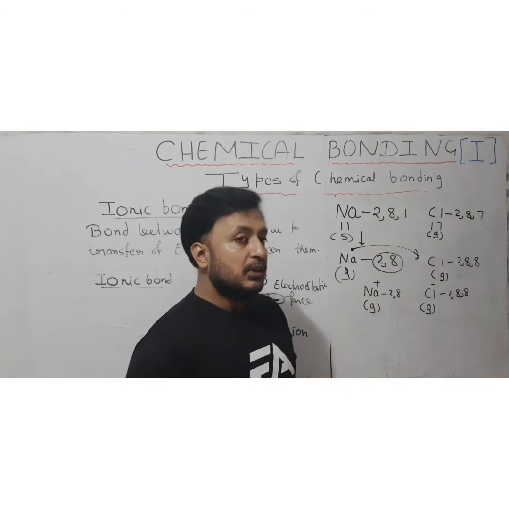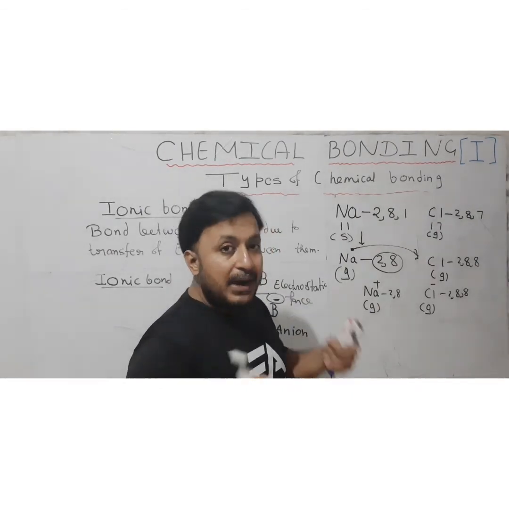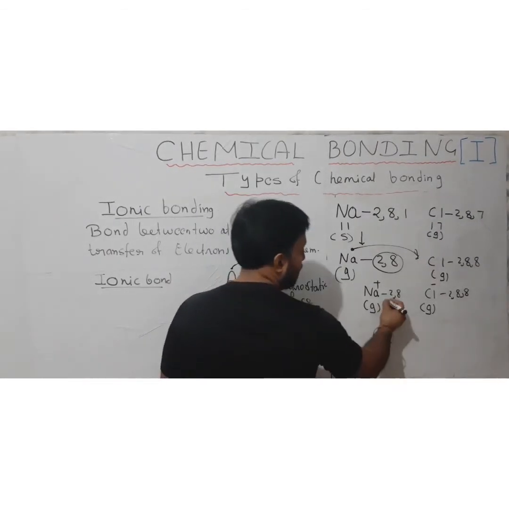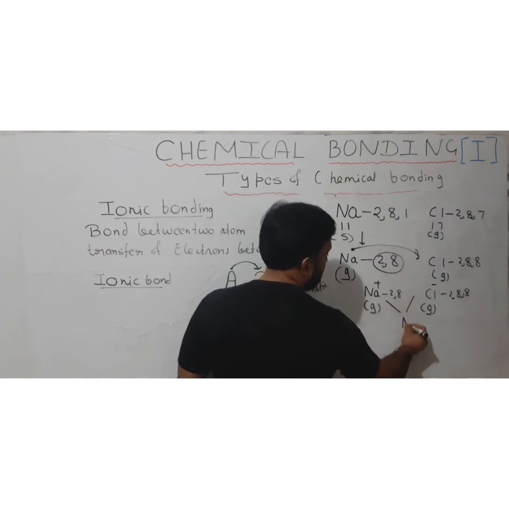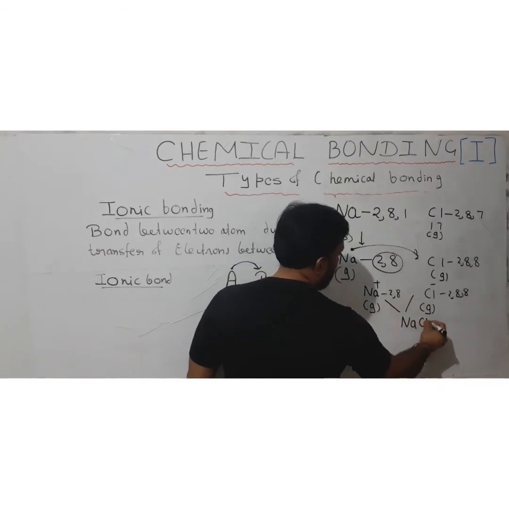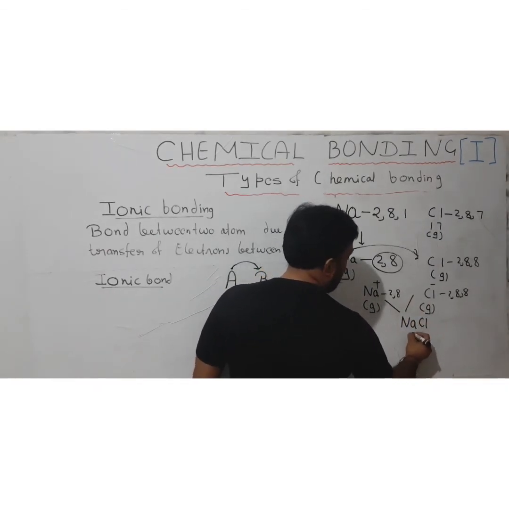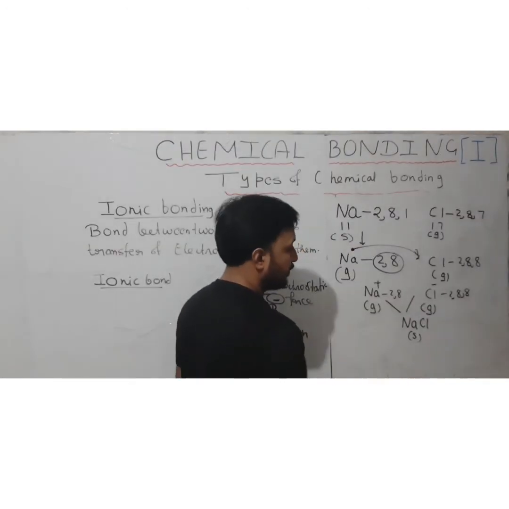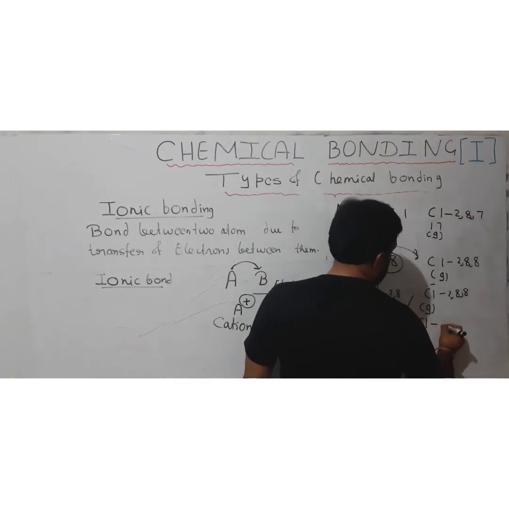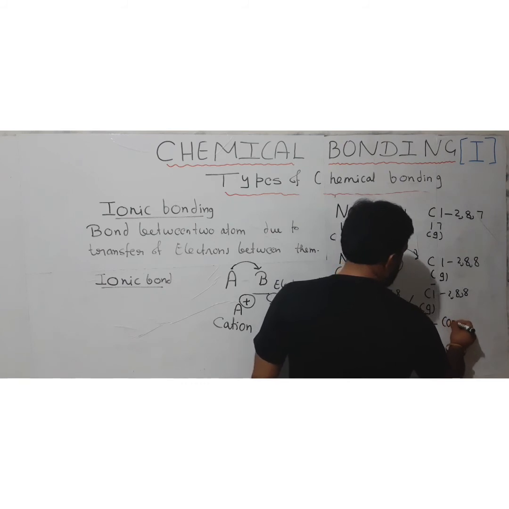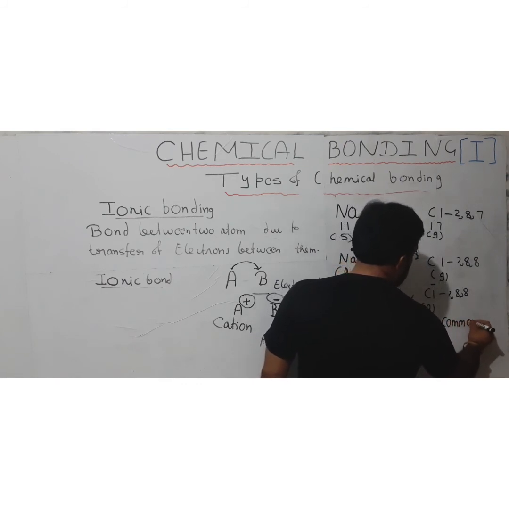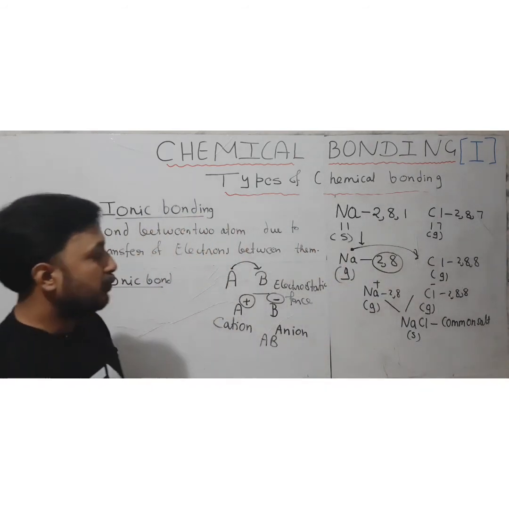They become more stable when they combine with each other and exist in the solid form, forming common salt. Sodium chloride exists as a solid at room temperature, the crystalline sodium chloride, also known as common salt. Like that, the ionic compound is formed, and the phenomenon of ionic bonding is completed here.